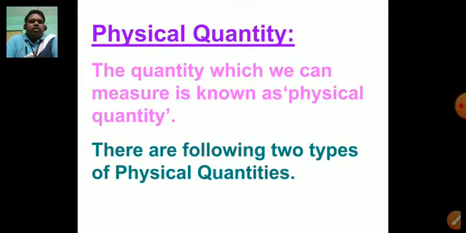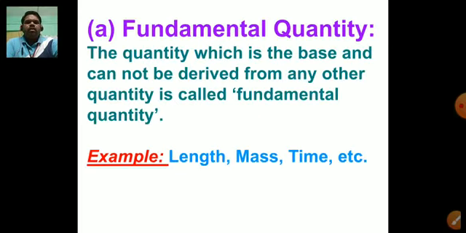Children, there are two types of physical quantity. Number one is fundamental quantity, and number two is derived quantity. So let us see fundamental quantity.